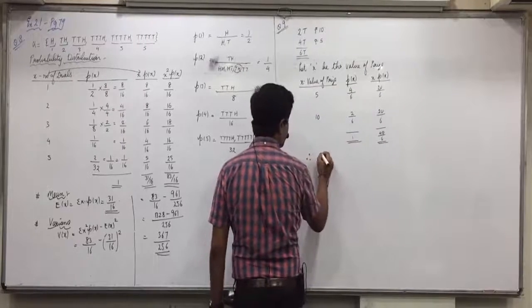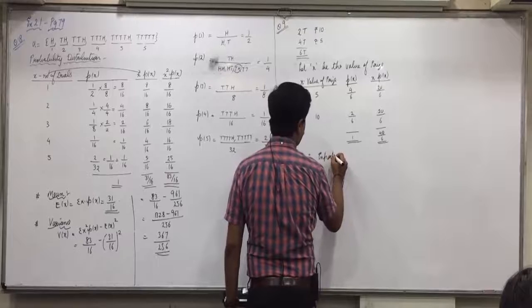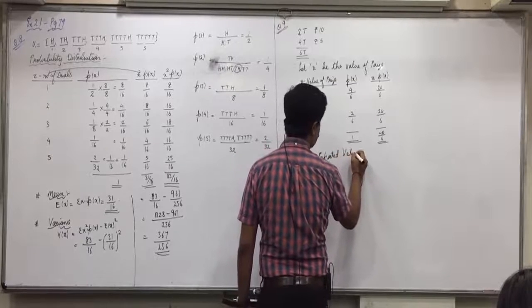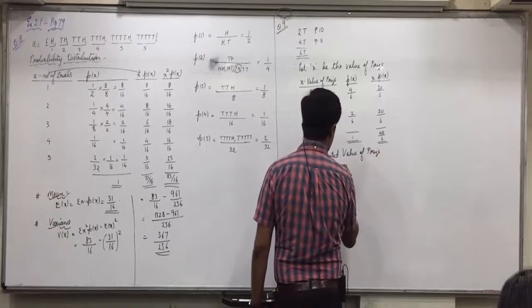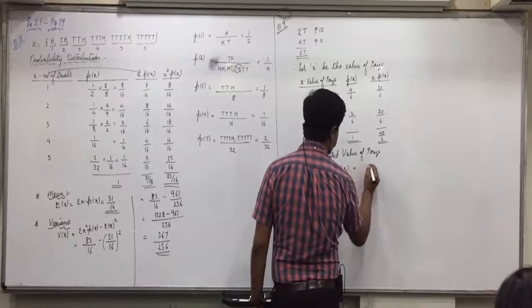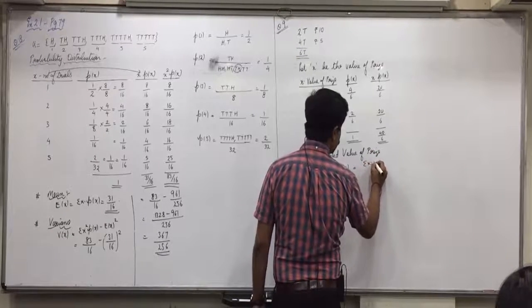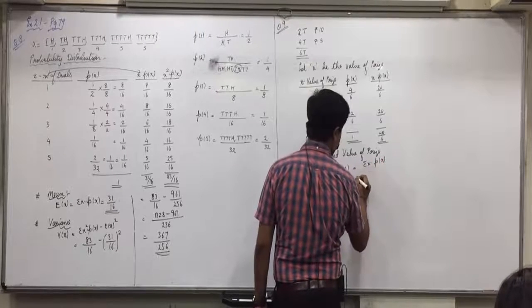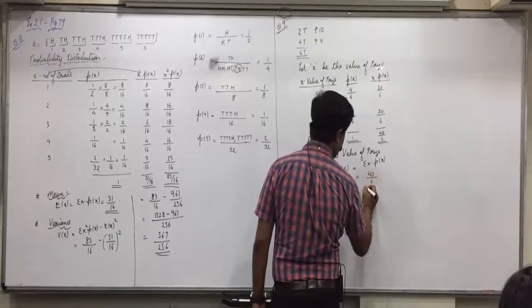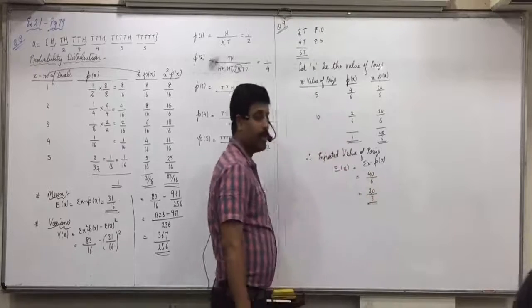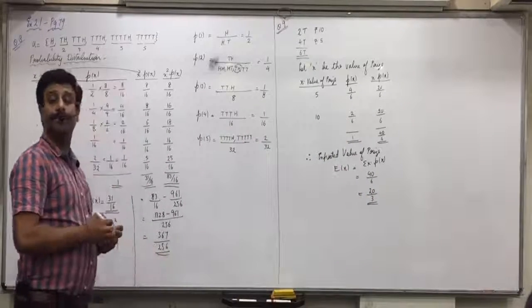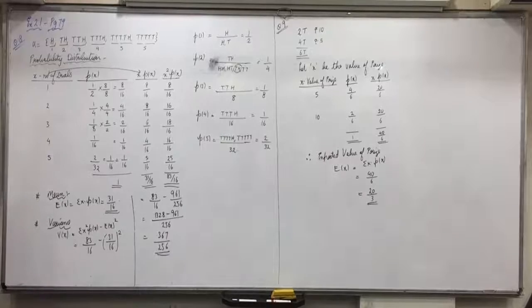Therefore, expected value of price, EX is equal to sigma x into px, 40 by 6, 20 by 3. 2 into 20 is 40 and 2 into 3 is 6. Did everyone understand this? Anyone having any doubt in this?